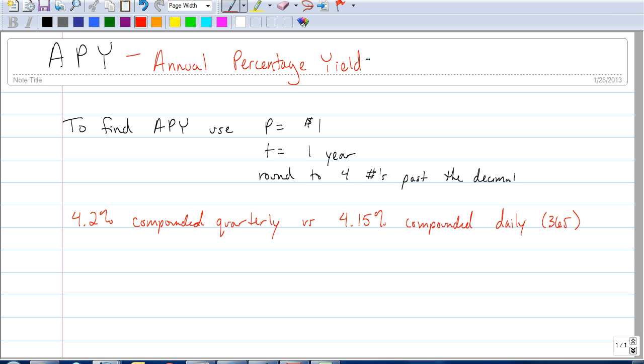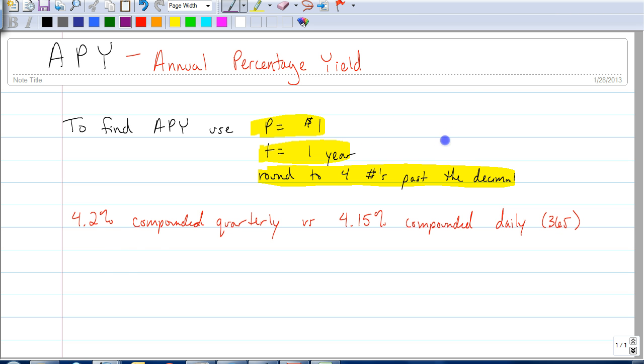So this 4.2%, let's look at this one. The way that we find APY is we're going to use $1 for your principal, we're going to use your time as 1 year, and we're going to take our answer, because we're going to end up with a decimal, and round it to 4 numbers past the decimal so we can make a better comparison. The fact that you have $10,000 right now waiting to be invested doesn't matter when we're trying to find the APY. We're always going to use $1 as your principal just to keep things simple.